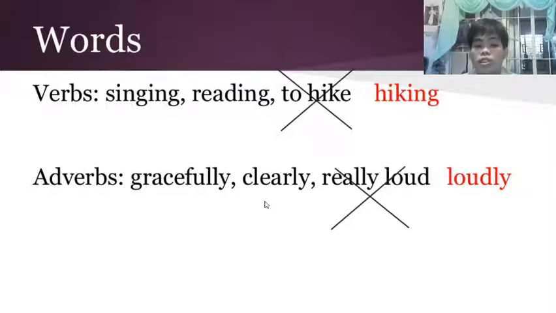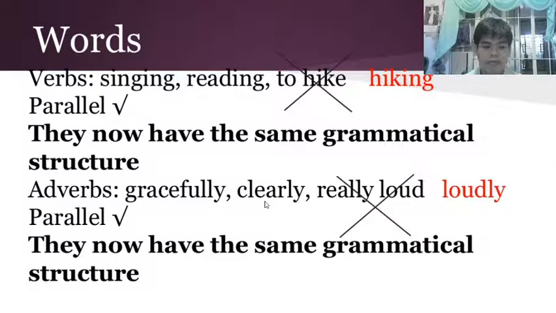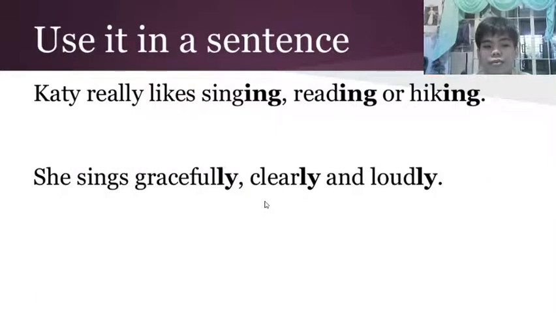So here, singing, reading, they are parallel, but the word to hike is not. To change that, we just need to transform to hike into its ing form. So it becomes reading, singing, and hiking. And really loud, just delete really and turn loud into loudly. So we have gracefully, clearly, and loudly. Now they have the same grammatical structure.